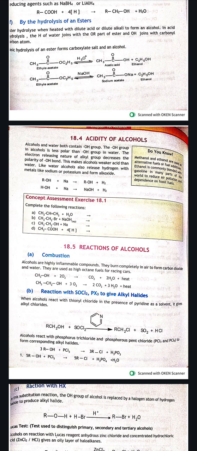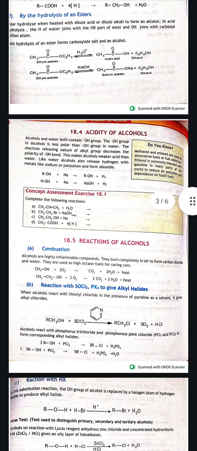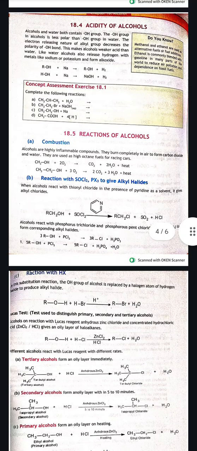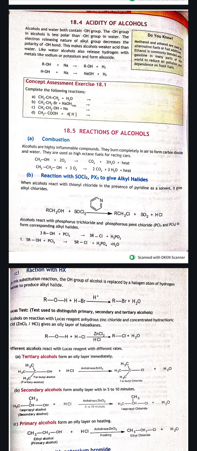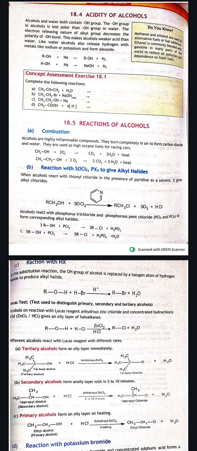If we treat it with NaOH, then the product will be sodium acetate and ethanol. Now we will talk about the acidity of alcohols. Alcohol and water both contain hydroxyl group. The hydroxyl group in alcohol is less polar than hydroxyl group in water. The electron releasing nature of alkyl group decreases the polarity of hydroxyl bond. This makes alcohol weaker acid. So alkyl groups have the electron donating effect, and it is weakening the acidity of alcohols.